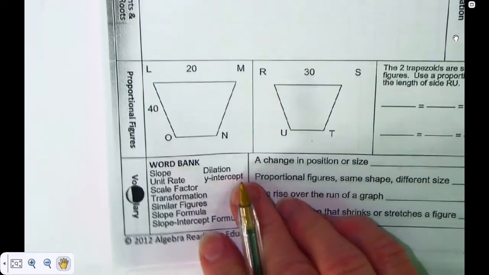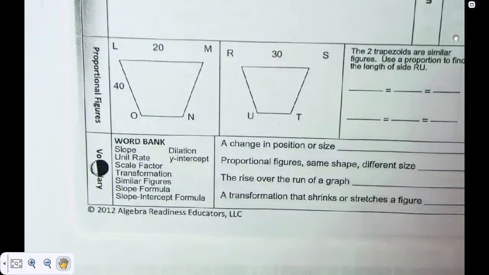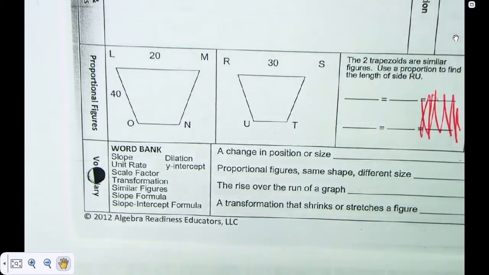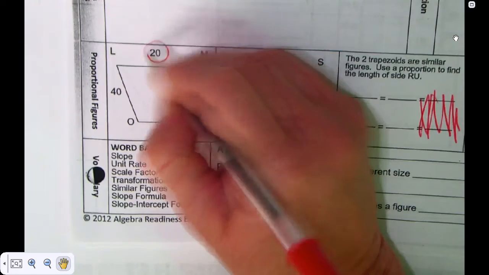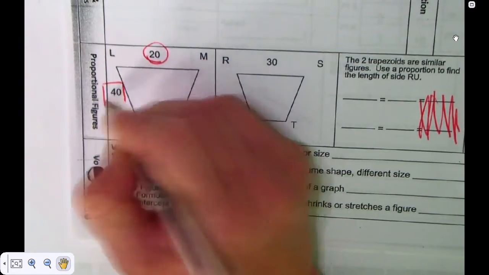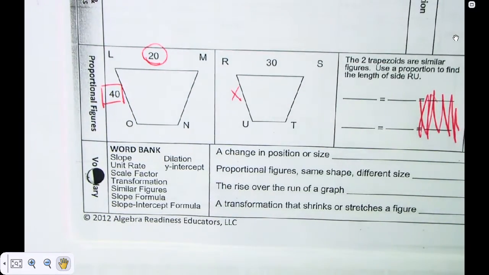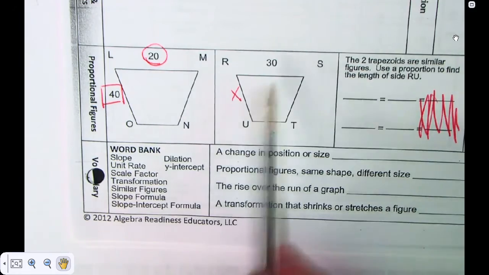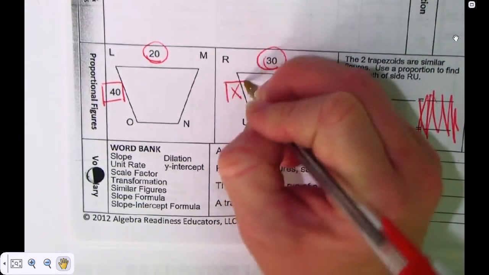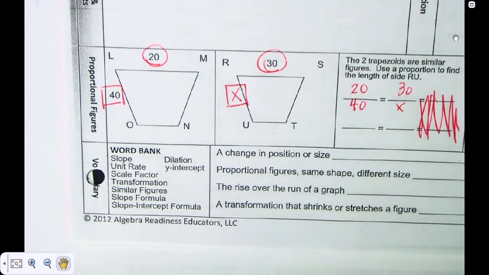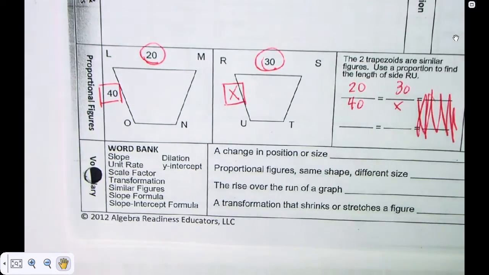Okay, look at the proportional figures. For those of you who still struggle with this, remember we crossed out that. Coach Keene, when she taught 7th grade, this is how she would have hers do it. She would circle the 20 and put a square or rectangle around the other dimension. You need this. What matches up to 20 over here? 30. And the x matches to 40. And then all you do is 20 over 40 equals 30 over x. The 20 and the 30 are in the same position on each trapezoid.